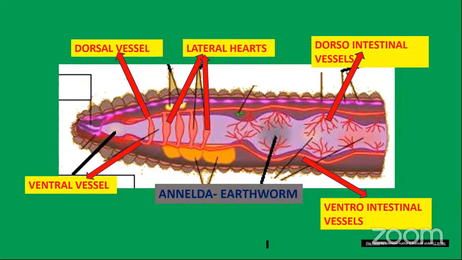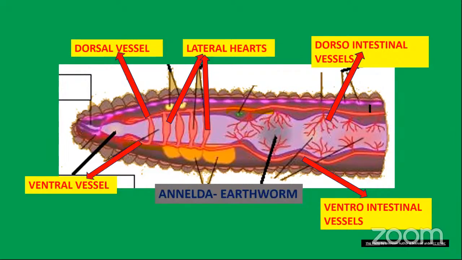In the last organisms, what we see is that blood or some fluids flow in canal-like structures. But here in earthworm, the blood flows in vessels. There are two vessels in earthworm, that is dorsal vessel and ventral vessel.